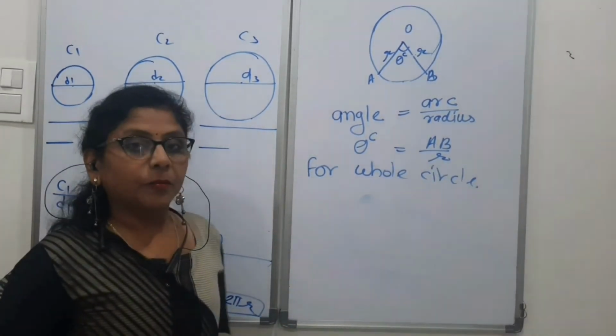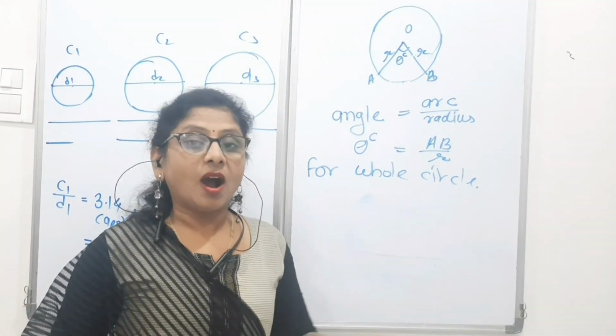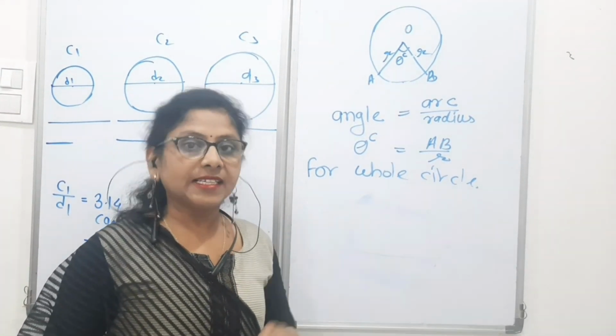Now we know that a circle has a total of 360 degrees angle all the way around its center.